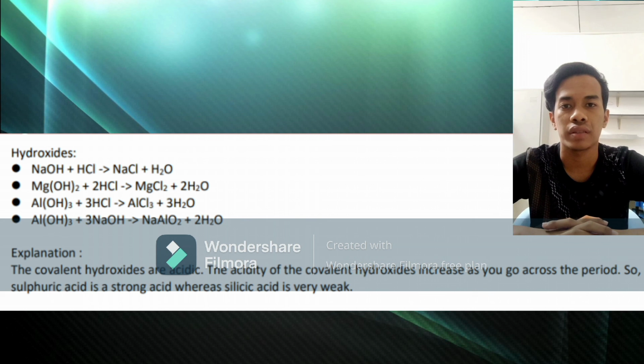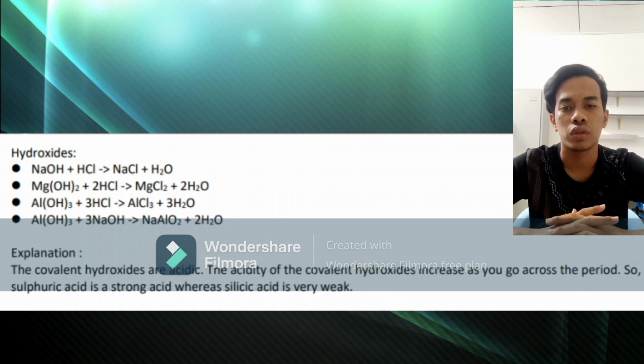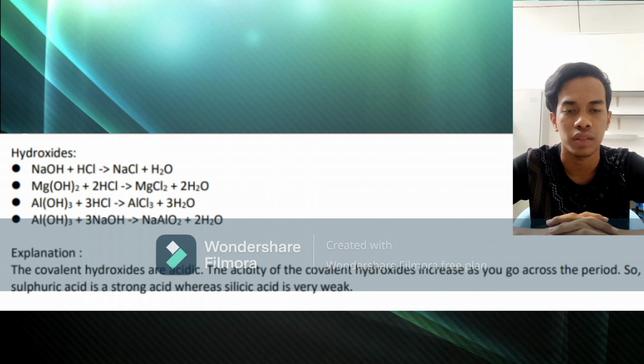The covalent hydroxide are acidic. The acidity of the covalent hydroxide increase as you go across the period. So sulfuric acid is a strong acid while silicic acid is very weak acid. So the example for the hydroxide, I choose NaOH plus HCl produce NaCl plus H2O.